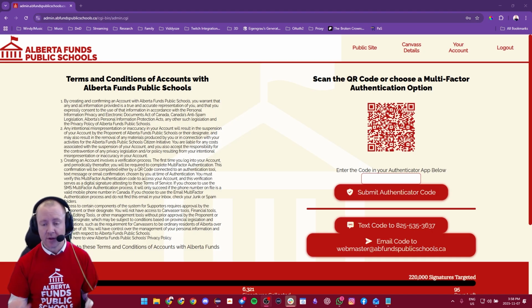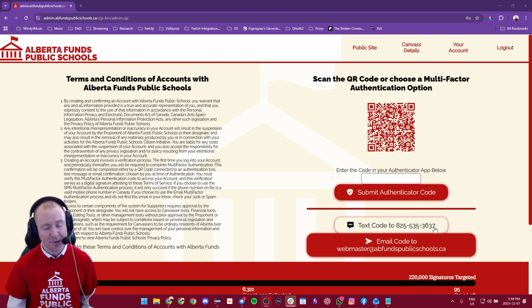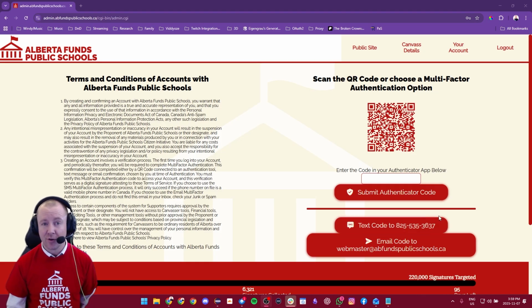However, because I'm working with a fake account, or perhaps you don't have a cell phone, or you don't have an Authenticator app or something to that effect, then you can use one of our other tools. I'm not going to do the text message because that's a fake phone number for me. If it's not a cell phone number, then the text message doesn't work. But I can certainly email the code to myself.